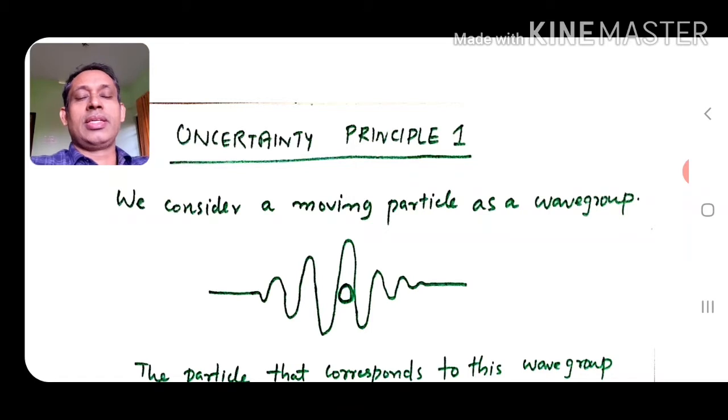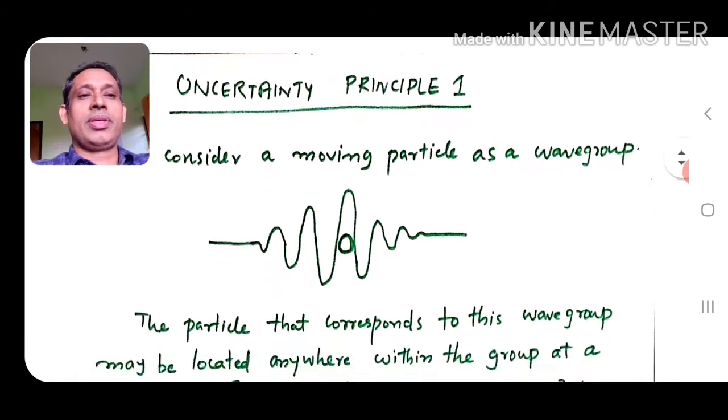Then we will have the same uncertainty principle by considering the particle aspect of matter, and that is uncertainty principle 2. Actually both are the same.